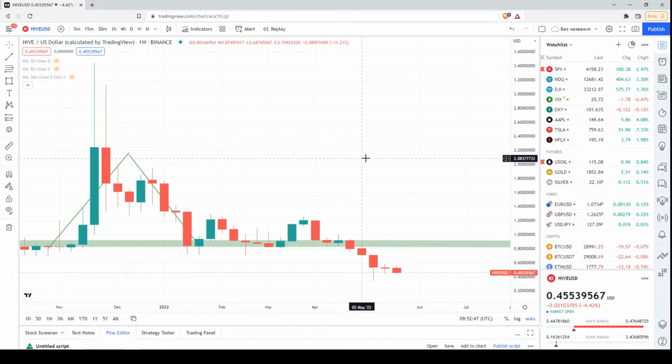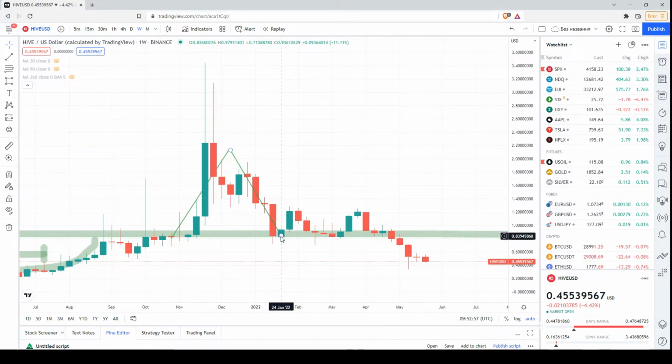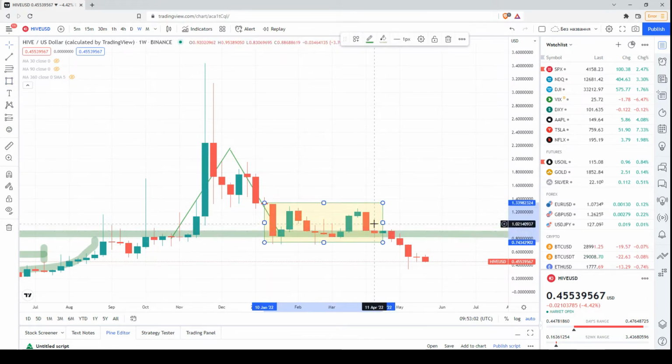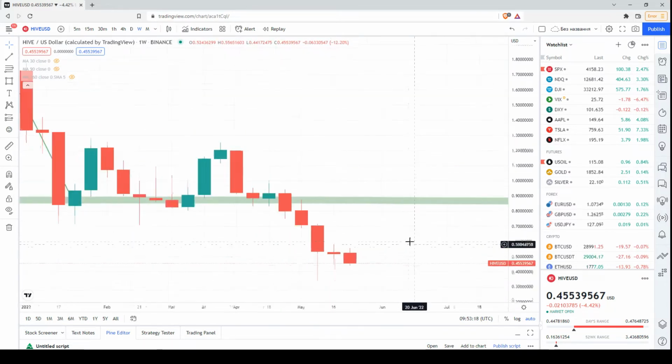Next, this is the weekly chart. This is the price increase that took place in the second half of 2021. Then a correction started. We had some kind of stabilization or consolidation earlier this year. But unfortunately, the price exited the consolidation in the downward direction. And since the end of April, there has been a sequence of mainly bearish candlesticks with descending maximums and descending minimums. So this is a confirmation of the bearish sentiment.